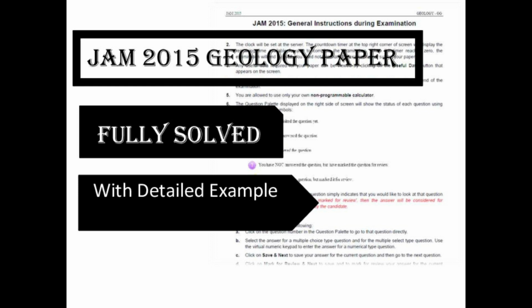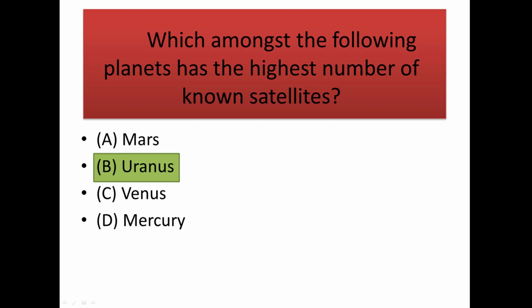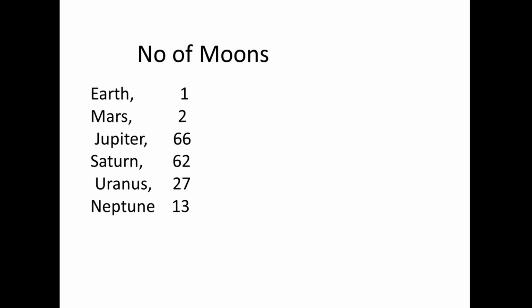The first question is: which among the following planets has the highest number of known satellites? And the answer is Uranus. Here you can see a list of all the planets and the number of known satellites they have.